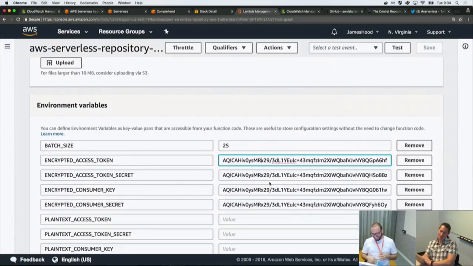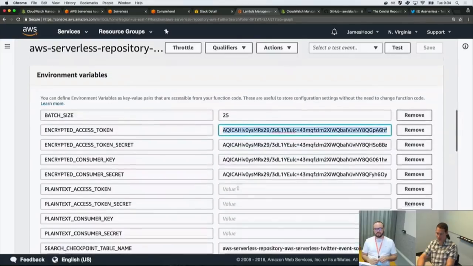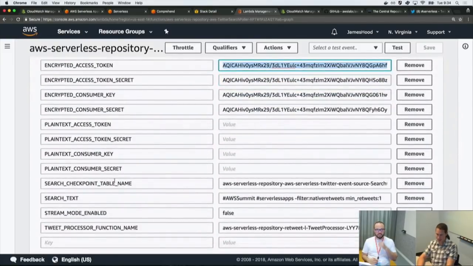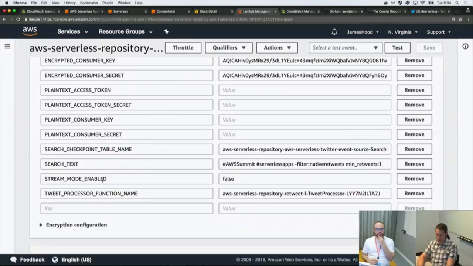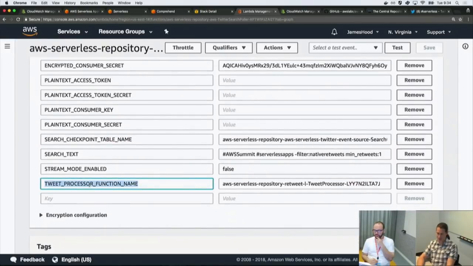So one of the reasons why I have this pre-deployed is because I didn't want to encrypt my Twitter API credentials live on Twitch. So these are already encrypted. The app supports decrypting them via KMS. There are alternative options, and you should definitely discuss that. But the key here is that there is a tweet processor function name, and I can change that. So I'm going to change it to be my sentiment metrics function.